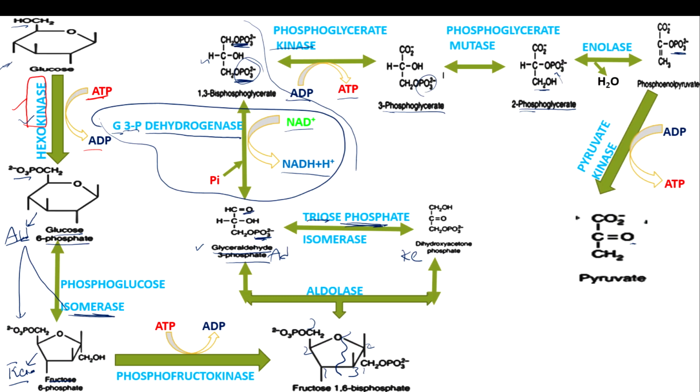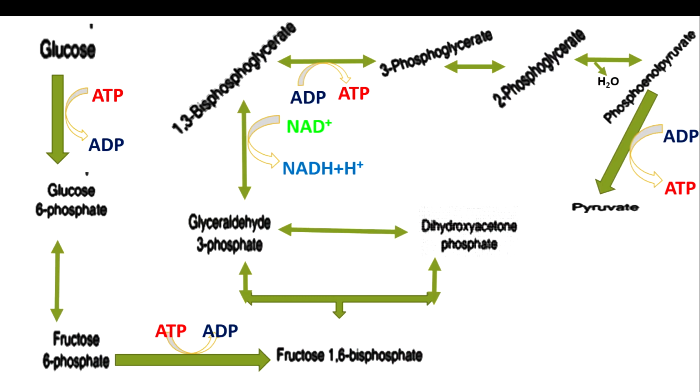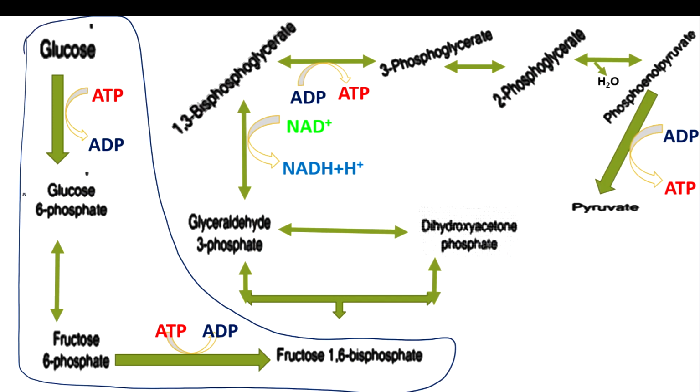Now we will see how to remember these pathways and what are the phases in this pathway, right? So this is the overall skeleton of this one, removing the structures. So glucose here was converted into glucose 6-phosphate, right? So from glucose to fructose 1,6 bisphosphate, these steps are called the energy utilization phase. These steps are energy utilization because ATP is the energy for the cell. So this ATP was being utilized by these particular steps.